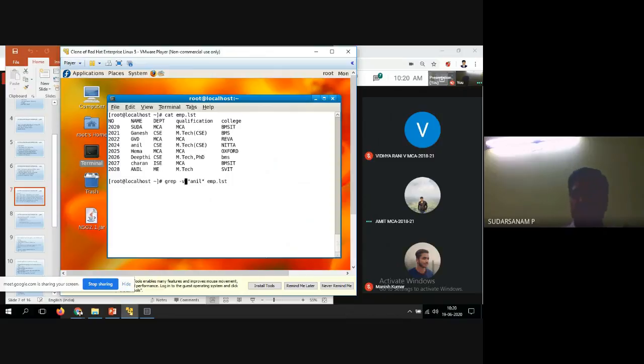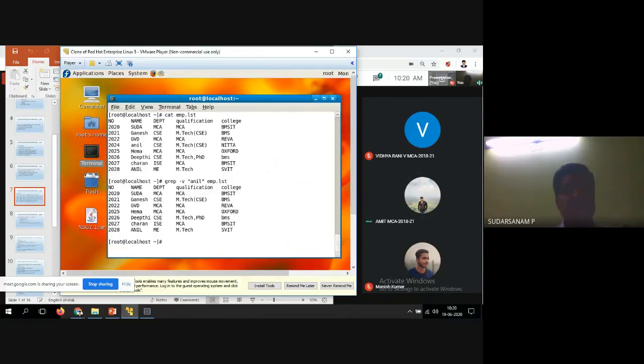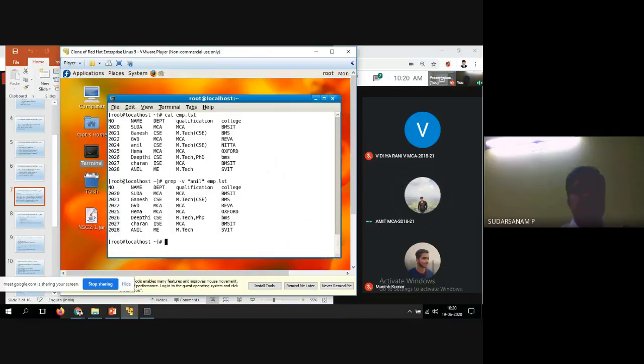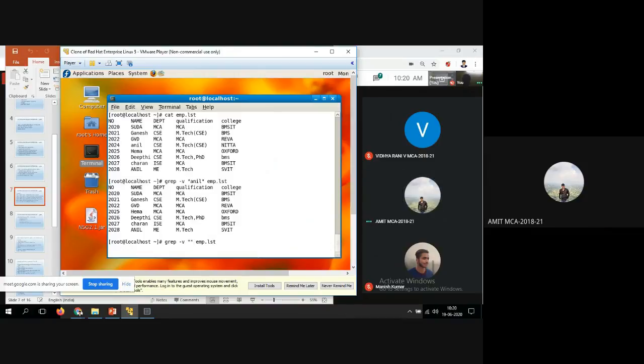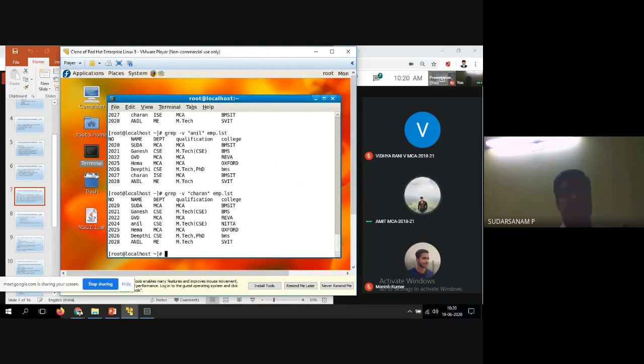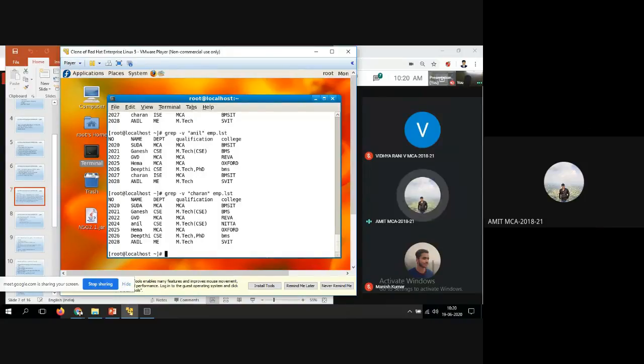So in this file, can you see Charan now? Sorry, we have entered Anil, so you told Charan. Now you see whether Charan and Amit are available in this file or not. Charan is not available, sir.